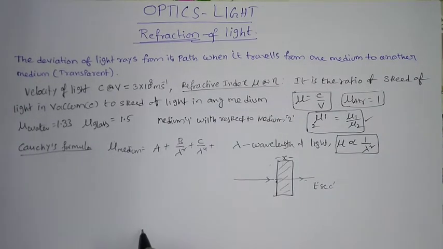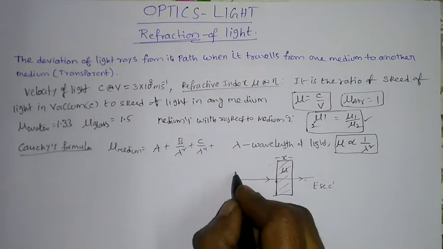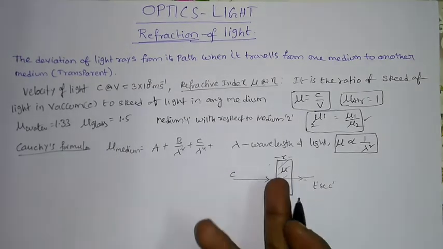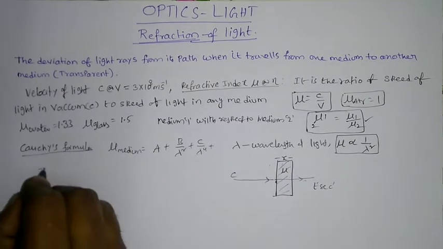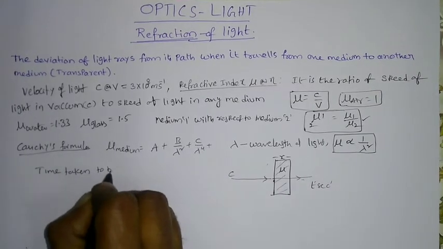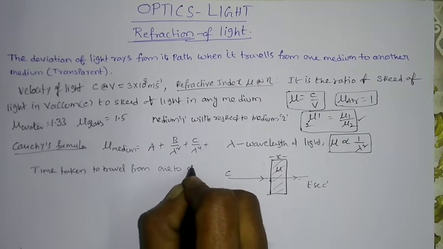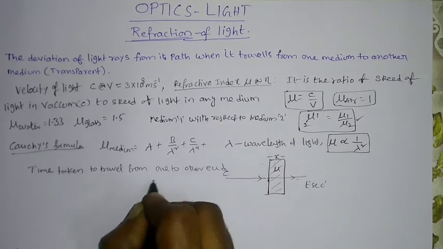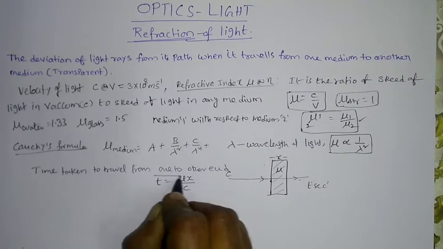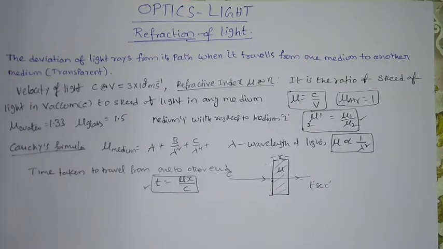Then the question is, the refractive index of the glass is mu and velocity of light as usual is c. What is the time taken to travel from one end to the other end? So the formula is T is equal to mu x by c. This is one of the important formulas from the competitive point of view.